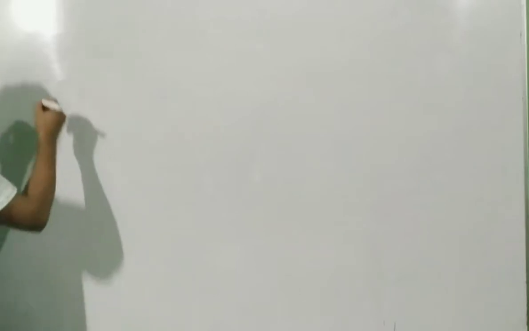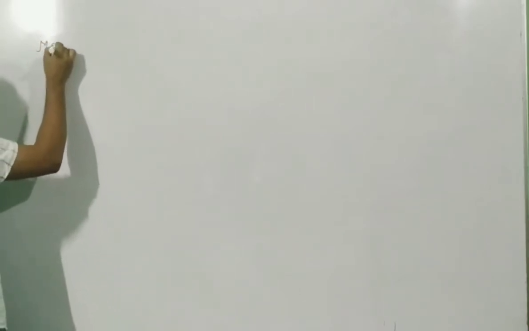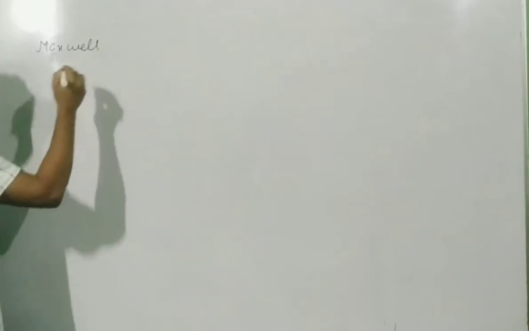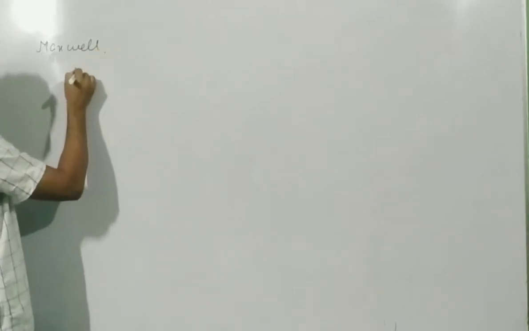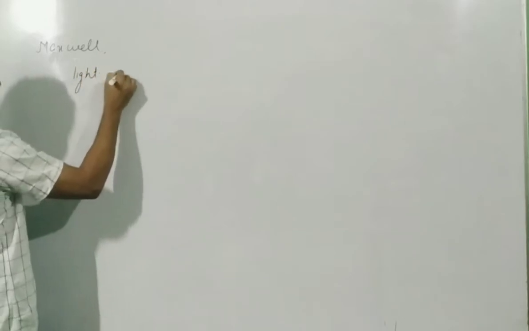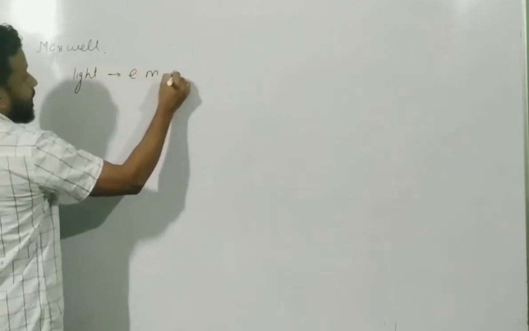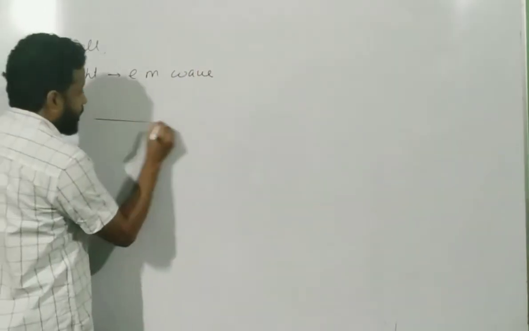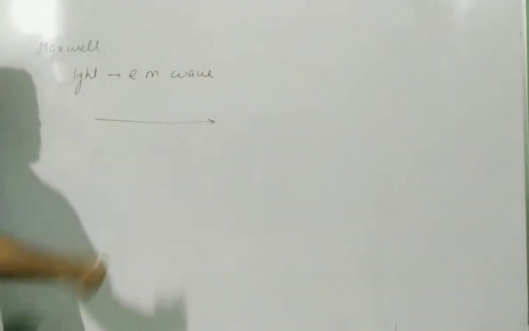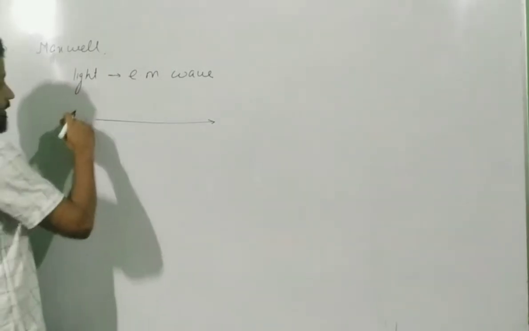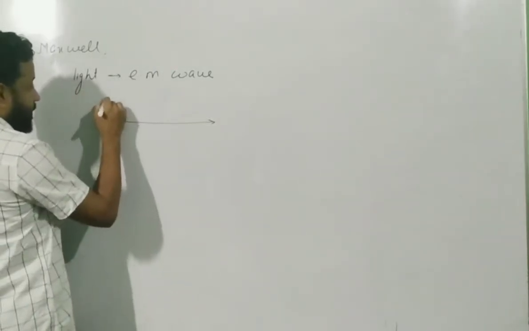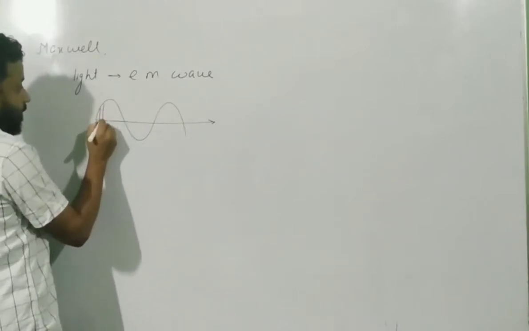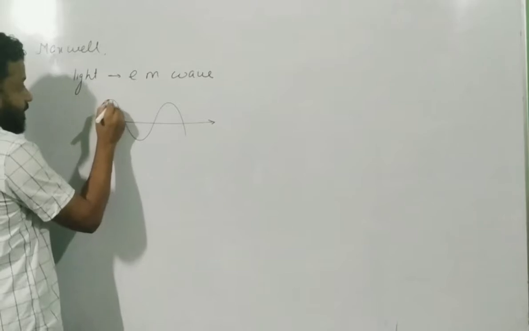As per Maxwell's theory, light is an EM wave, an electromagnetic wave. Now what exactly is an electromagnetic wave? Suppose I have this as the direction of propagation of the wave, then it is an electromagnetic wave. If I consider a wave here, this wave is the electric field.